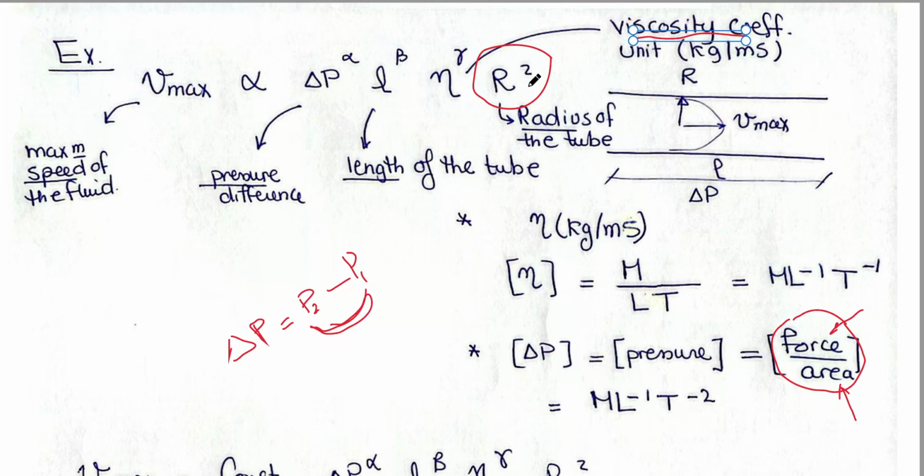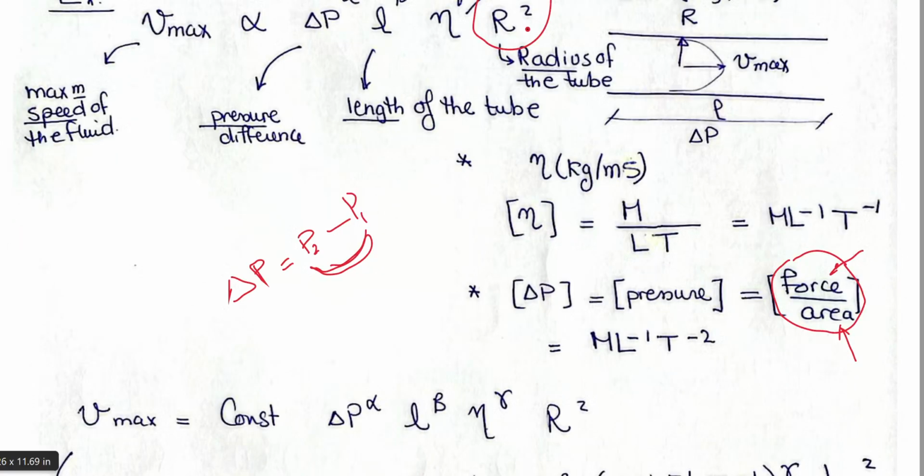I can't have more than three unknowns, alpha, beta, and gamma, because I have three equations for the three powers. So the fourth power is given. If you read the problem, he is stating that this velocity is proportional to the square of the radius. So I know the power of r. This is very important.